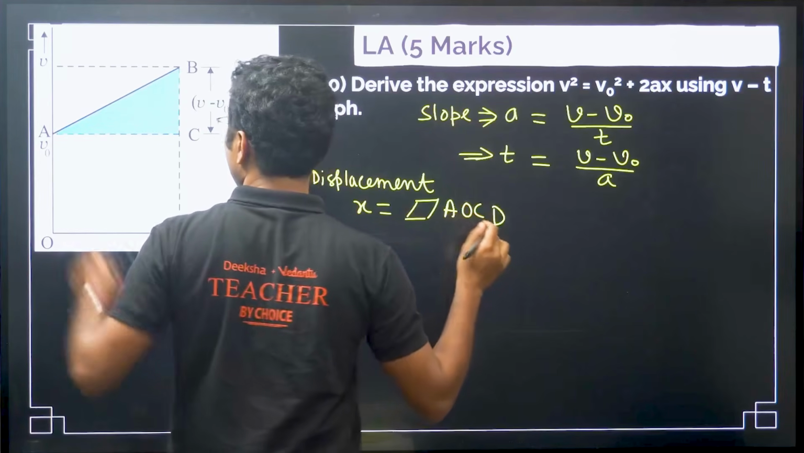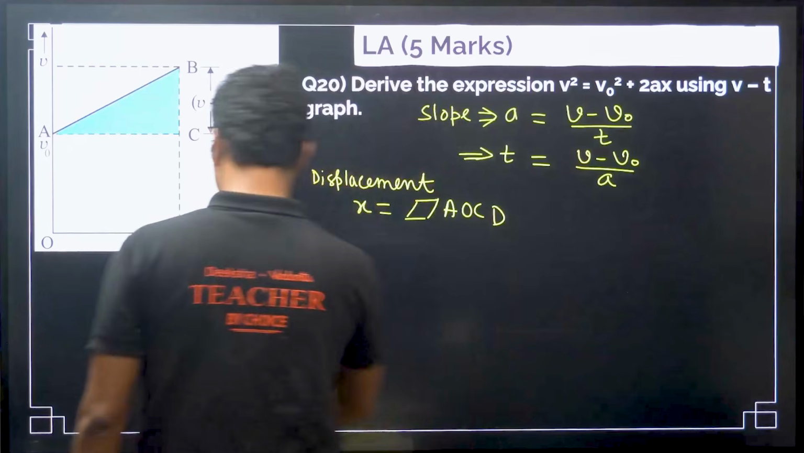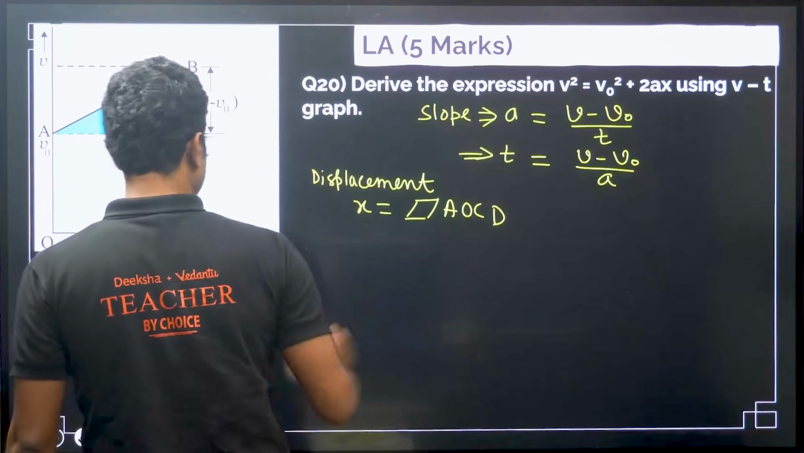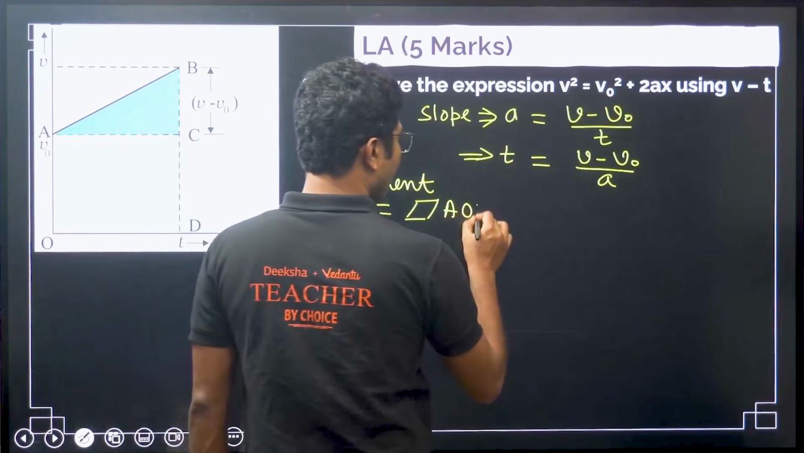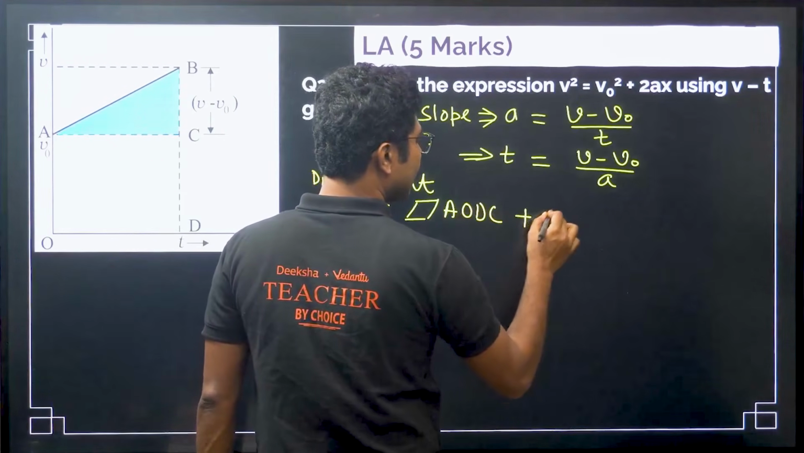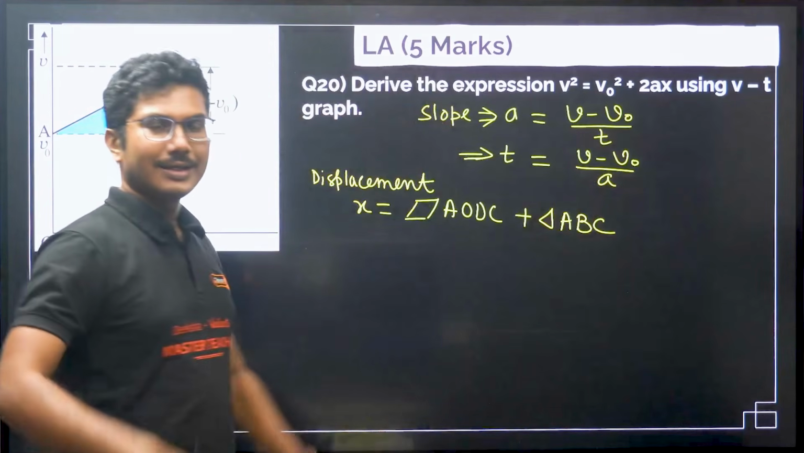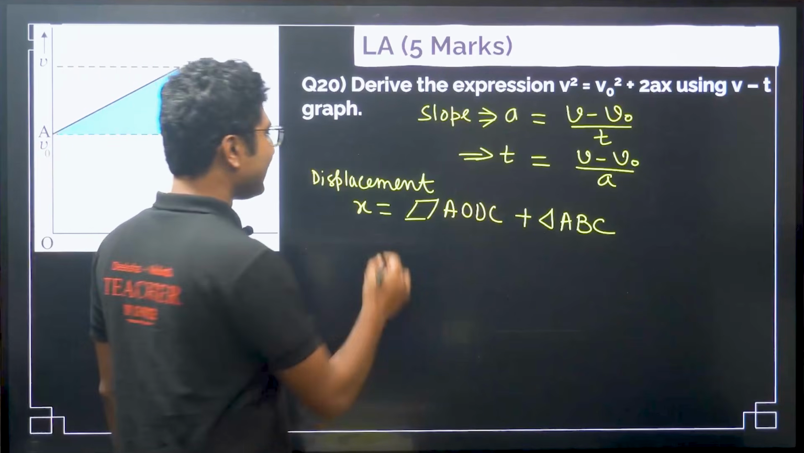AODC plus triangle ABC, right? The method is same. Okay, method is same, plus triangle ABC. Okay, only thing the calculation and the result that we will get is slightly different. Okay, now what is AOCD?